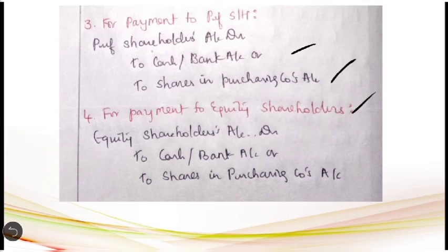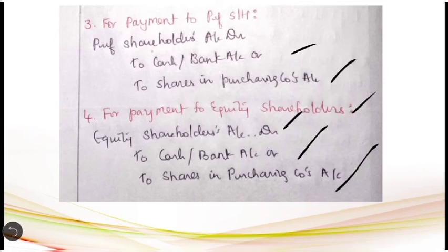Again, in the second step itself, all the credit and debit balances belonging to the equity shareholders have been transferred to their account. Now we are going to settle their account. So the entry will be equity shareholders account debit, to cash or bank account, and to shares in purchasing company's account. So these were the journal entries to be passed under 3 different steps in the books of selling company.